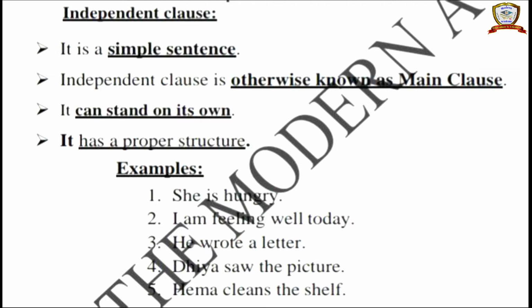See, it is divided into two main parts. They are independent clause and dependent clause. So a clause gives a complete meaning to the readers and contains a subject and a verb. So what are the two parts? Independent clause and dependent clause.